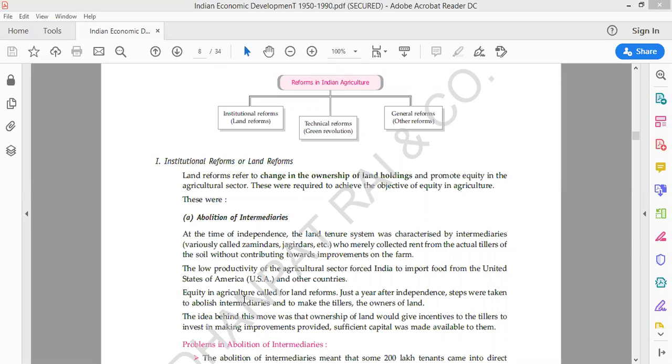Tell me, when was Green Revolution launched in India? Of course, 1966. Mid 1960s, or which we call 1966. We don't have to write 1960. Either you can write mid 1960s or write the exact number 1966. And it was introduced in India in two phases, and we all are aware of these two phases, right?